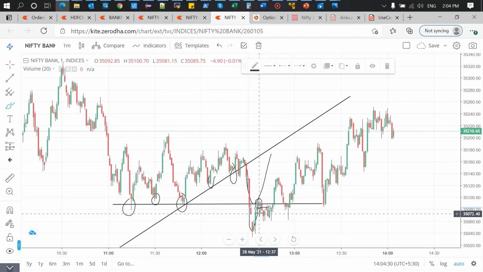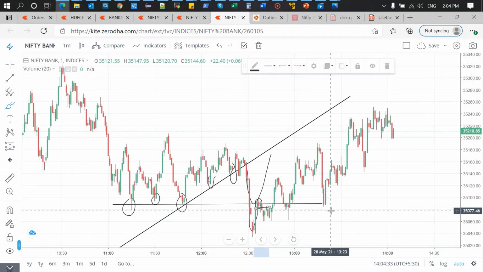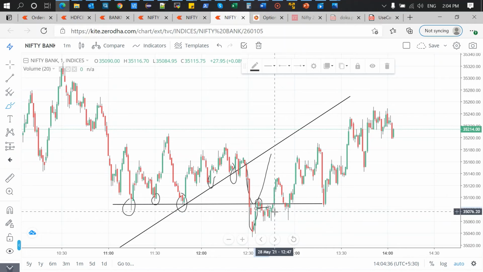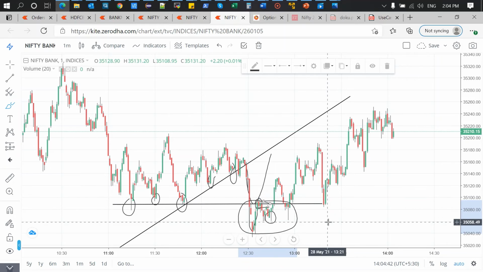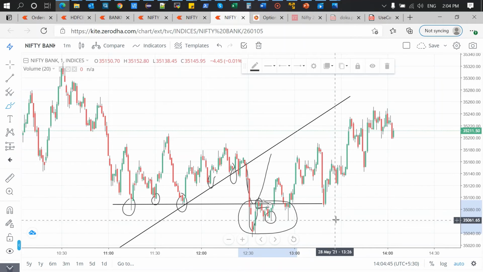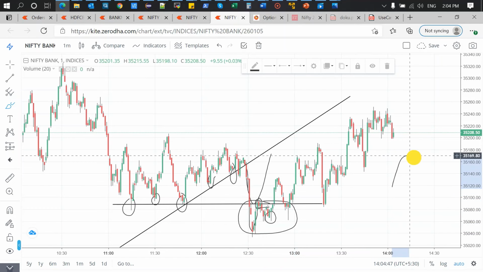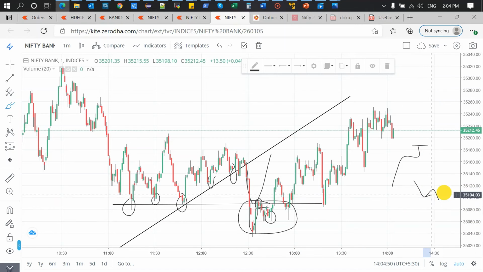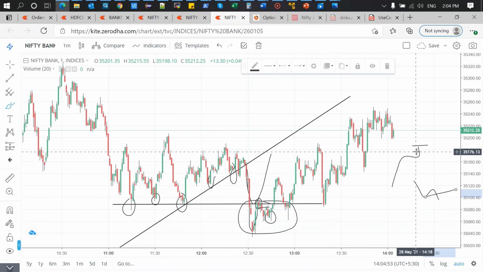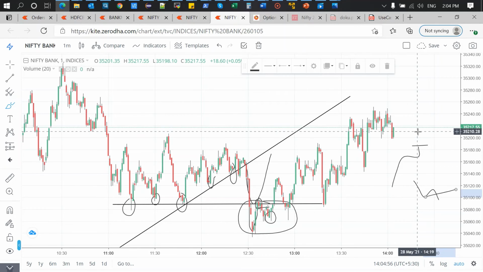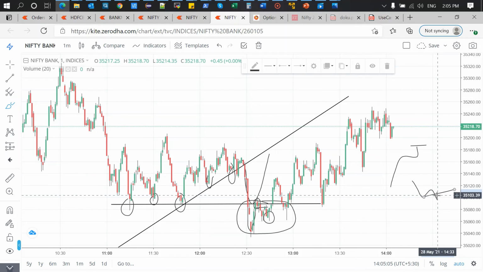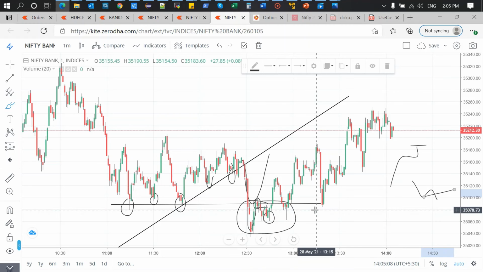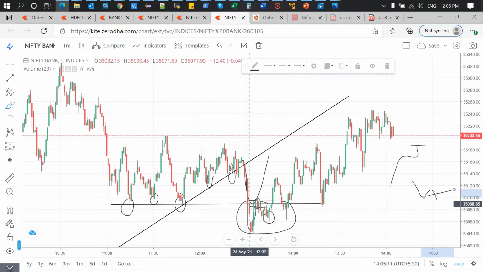So what happened is actually it's a fake breakdown, fake out, whatever you call it. It just started making wicks and it's clearly a demand zone. I made my short entry in a demand zone. So that's a wrong decision. And one more thing, guys: buying at the day's high or shorting at the day's low is always risky, because whenever you're trying to buy at the day's high, it might already be overbought. Selling at the day's low, it might already be oversold. So in those cases, we should be very careful. But today I made a mistake, shorting at this level, but that's okay.